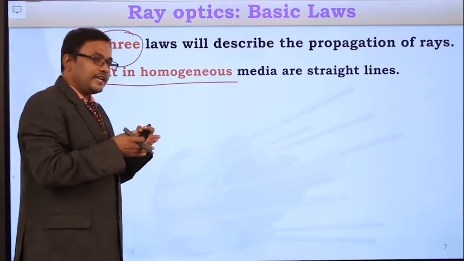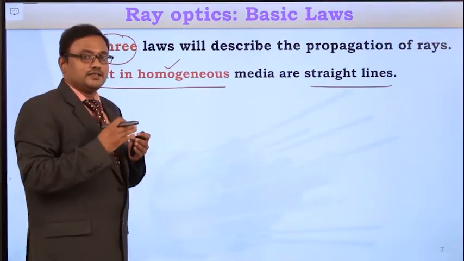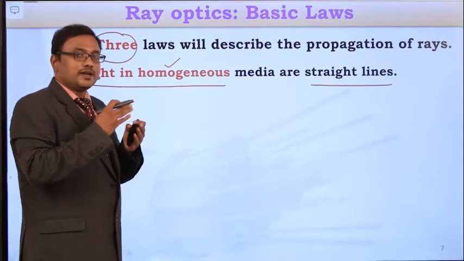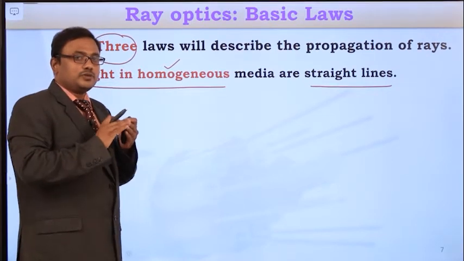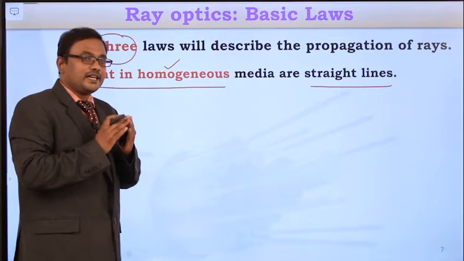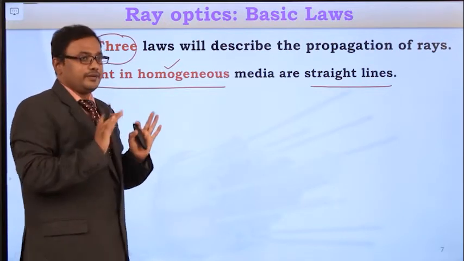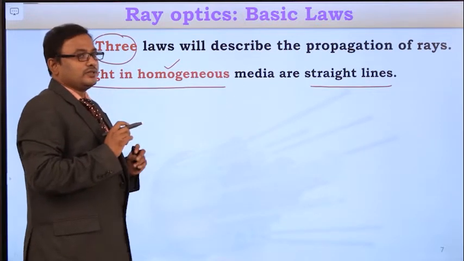If the light ray is propagating in the water medium, it follows a straight path. If it is propagating in a glass medium, the same medium, it follows the straight path. So if the medium of propagation is not changing, if the light ray is propagating in a single medium, then the light rays follow the straight path.